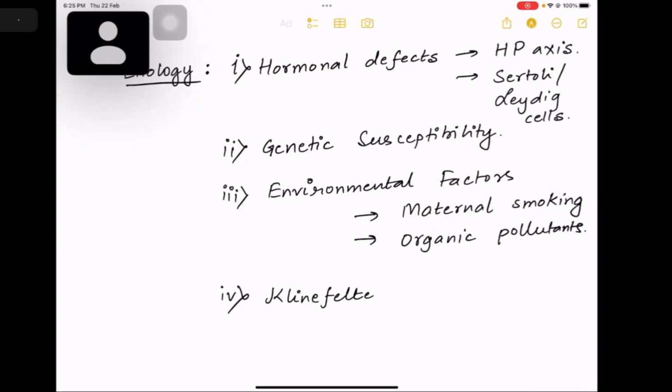1, the femoral region. Second, the root of the penis. Third, the perineum. Fourth is the scrotum. And fifth is the superficial inguinal pouch.